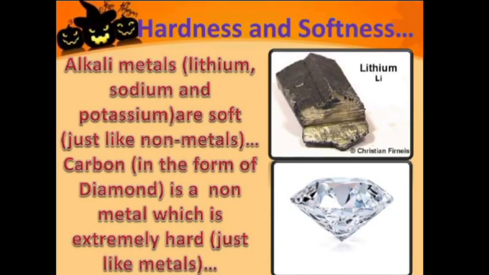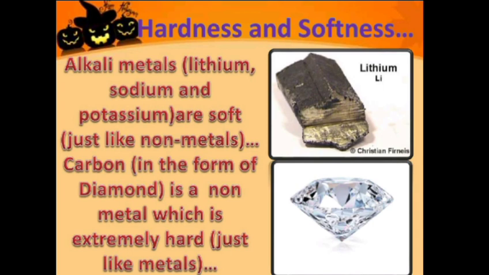Then comes the hardness and the softness. We said that the metals are generally hard and the non-metals are generally soft. But alkali metals, they are metals, but they are not hard, they are soft, just like the non-metals.